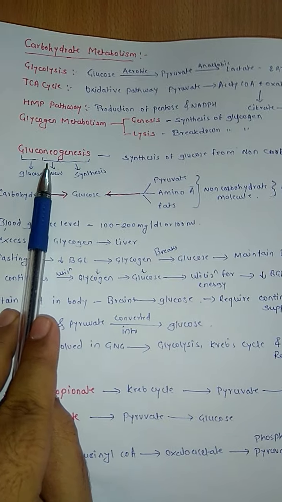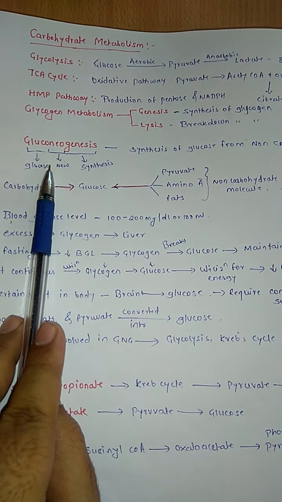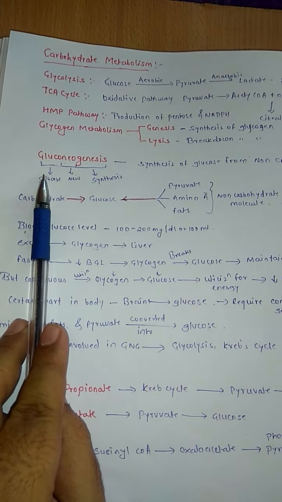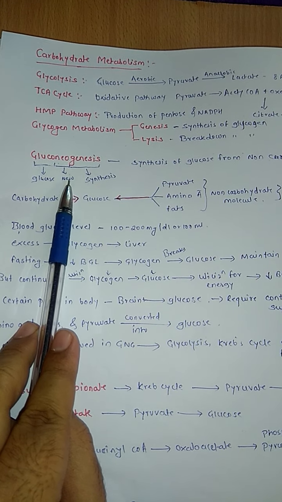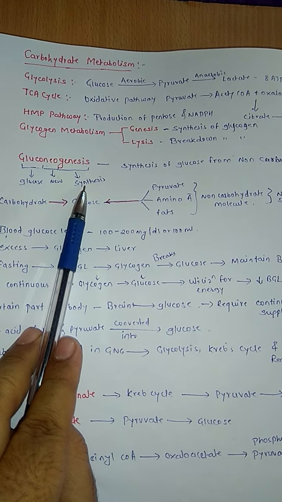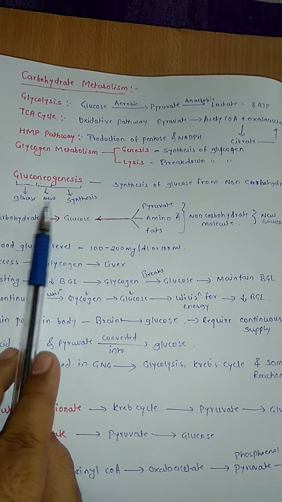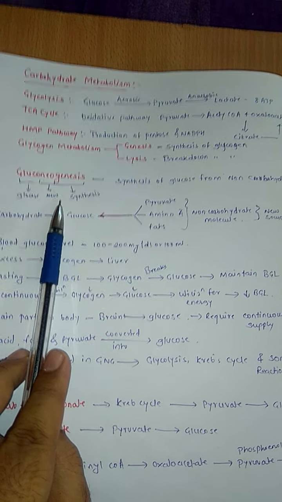Next is gluconeogenesis. Gluconeogenesis contains three words: gluco means glucose, neo means new, and genesis means synthesis. So it is synthesis of glucose from new compounds.